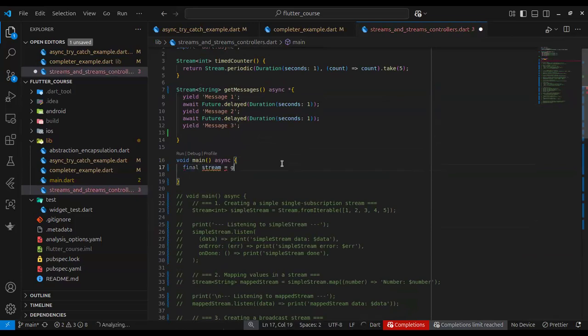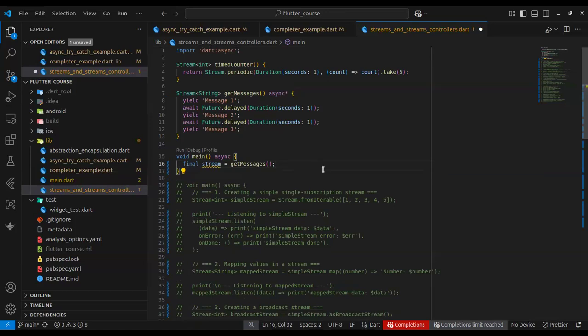Now, I'm going to call stream get messages. A very important thing to note is that for you to get the values from a stream, you have to listen to it. Think of it much like fetching water from a stream: you have to actually put in your bucket and put in the effort. So just doing this final stream call to get messages is only going to give you the stream value, but the code inside here is not actually going to run. So you have to listen to it.